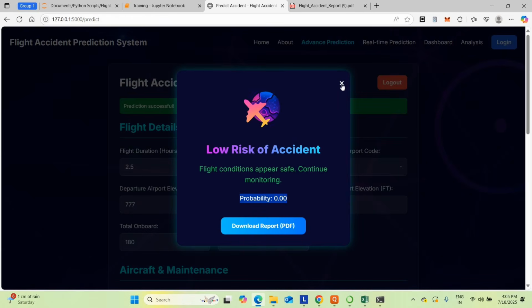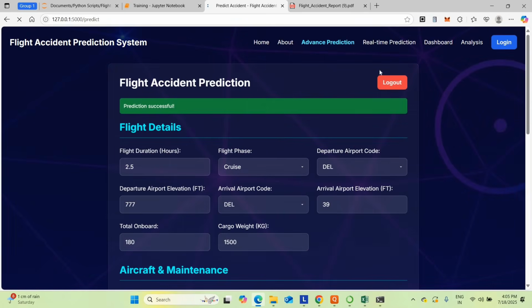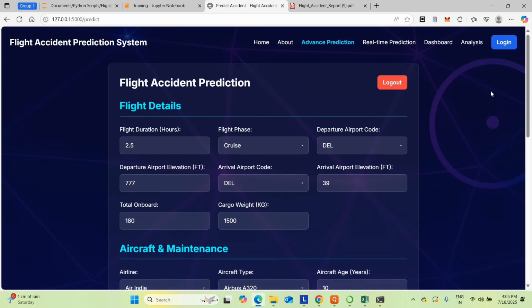Okay, then I can give another data. So go for the same advanced prediction. I'm going to use the same advanced prediction. Now what I'm going to do is give the data related to the accidents. I'm going to check whether it's going to predict or not. Then we can check the project accuracy. Just go for the advanced prediction.